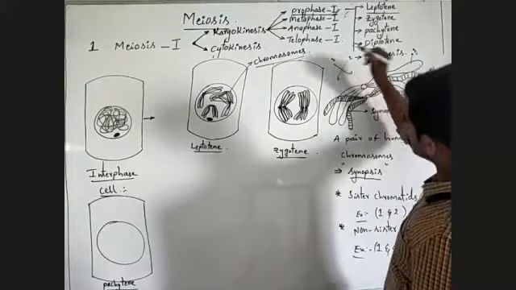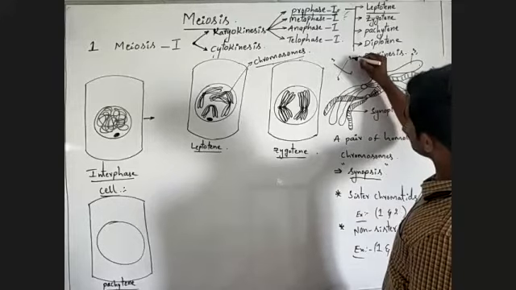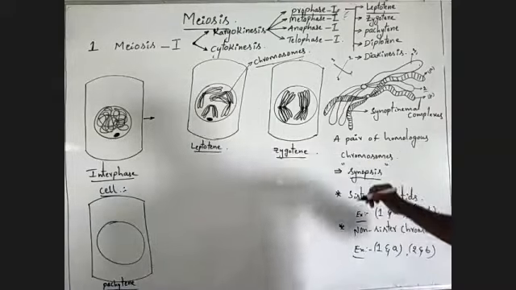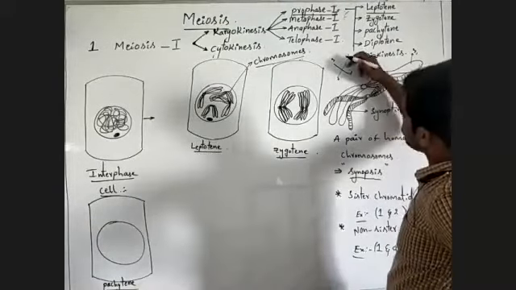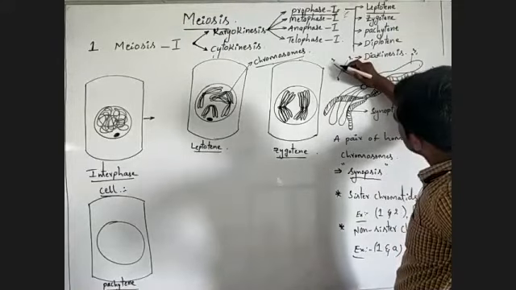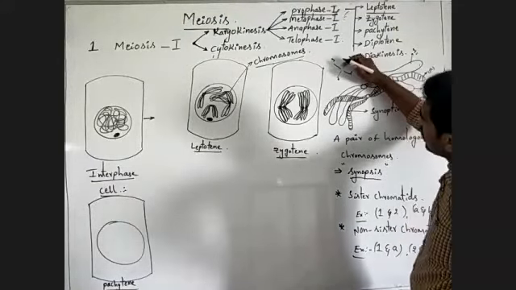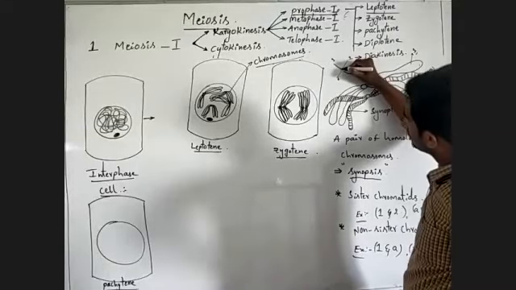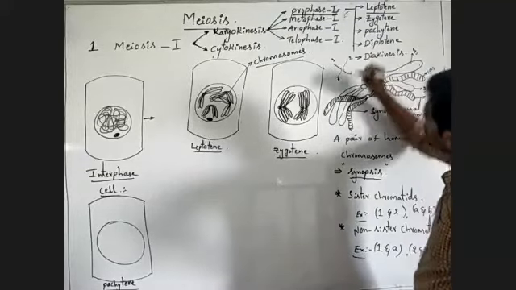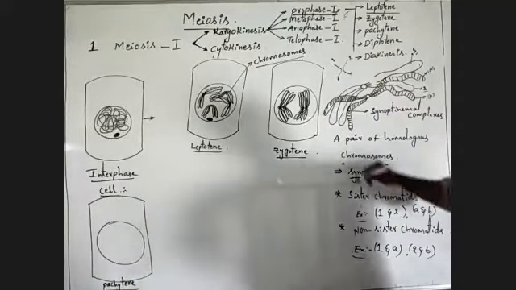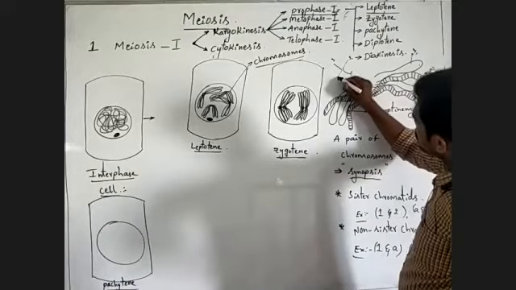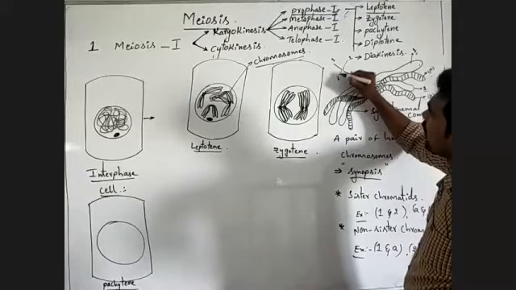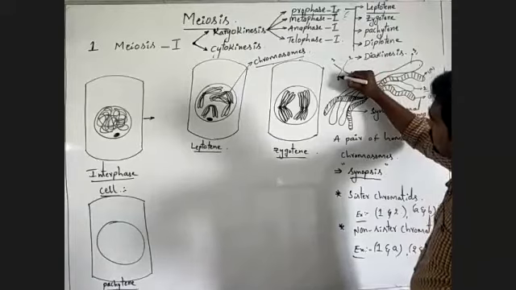This is a part of the first chromatid. This is a part of the second chromatid. Whenever breaking takes place like this and these two are joined, what will happen? Observe. Actually, this part belongs to this part.